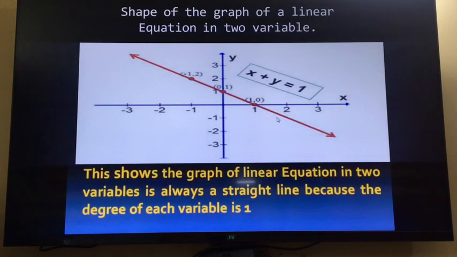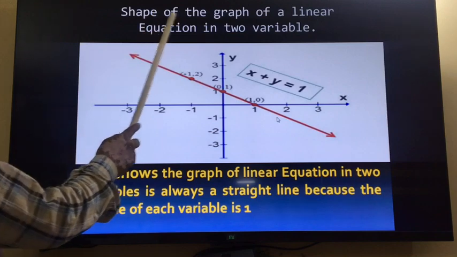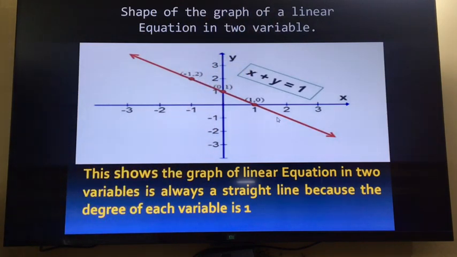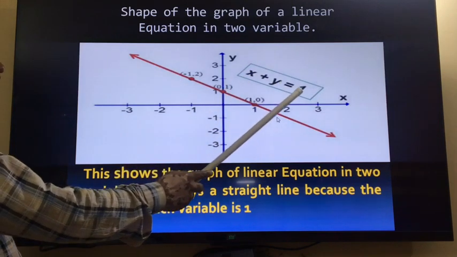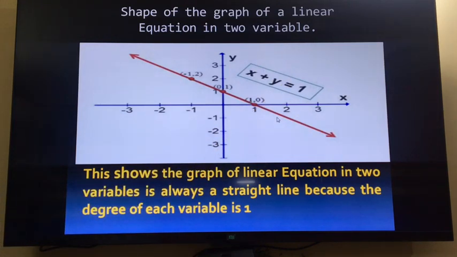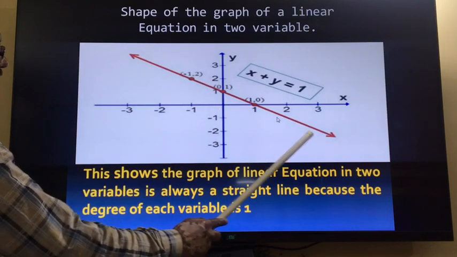Now the next topic was shape of graph of linear equations in two variables. So if we will plot the graph of a linear equation, this is x plus y is equal to 1, power of x is 1, power of y is 1, therefore it is a linear equation. So if you will plot the graph, what are you observing? It is a straight line.